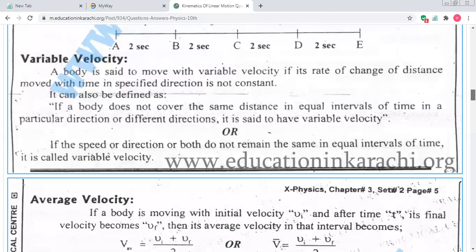Next we have variable velocity. Variable velocity: if a body does not cover the same distance in equal intervals of time, it's vice versa, in a particular direction, or if a body's speed or direction or both do not remain the same, meaning if a body changes its direction and distance at every point.